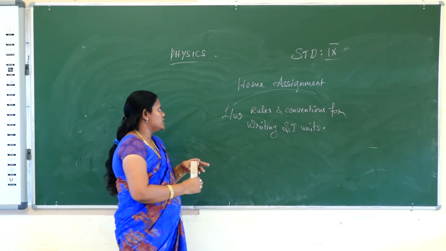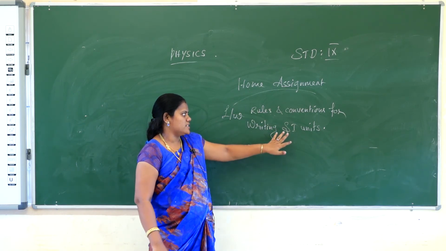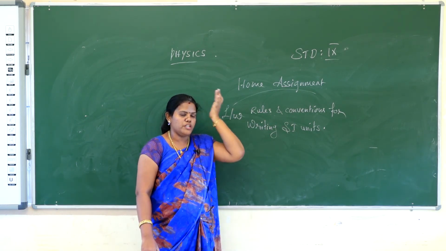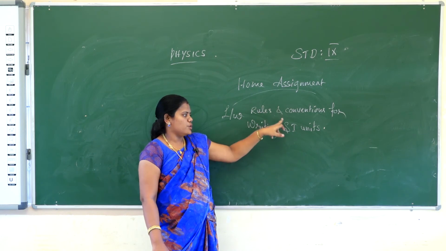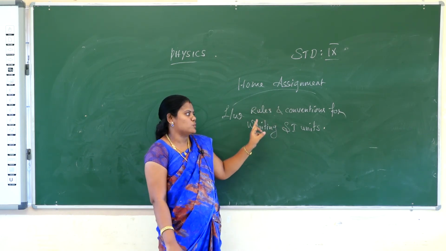So, this is the homework. This question carries 10 points. The 10 points are very, very important for writing the SI units. So you should learn thoroughly and then write also.